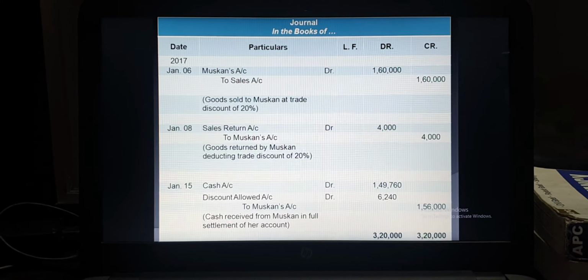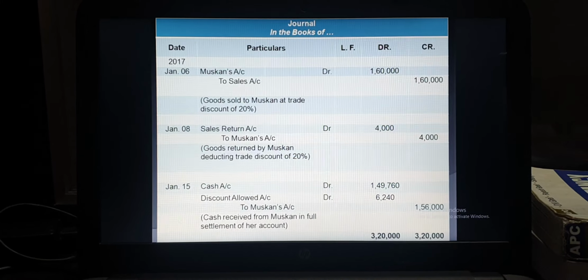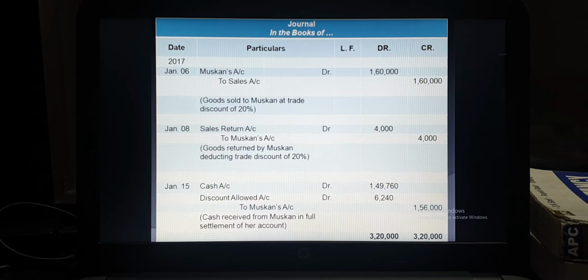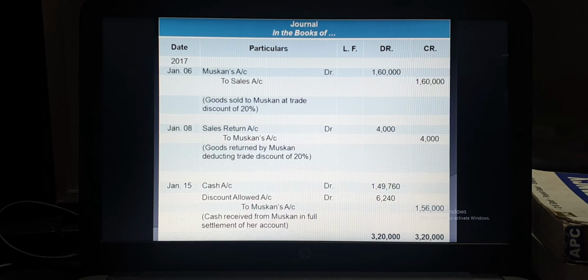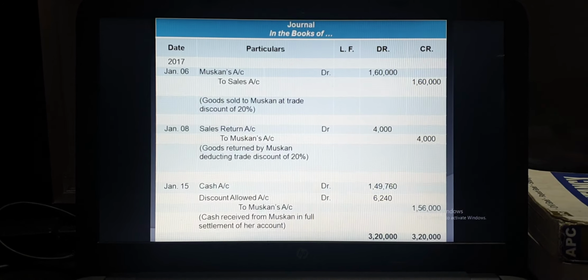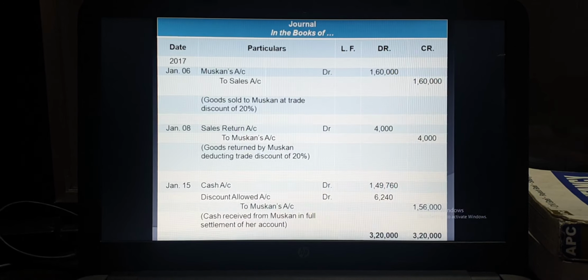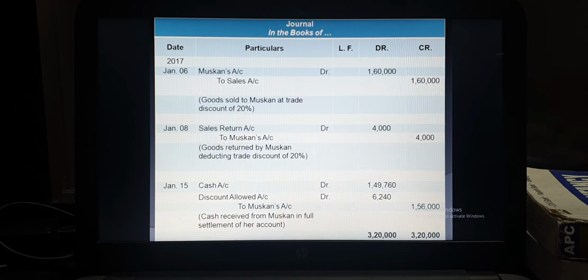So this is all about the trade discount. There are two types of discount, that is trade discount and cash discount, and we covered the journal entries on the part of trade discount and cash discount.